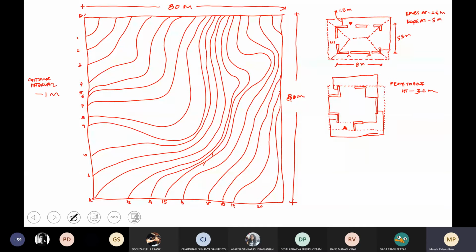That's the extent of the flat roof. Again, the same logic. Wherever information is not there, you will assume that information.